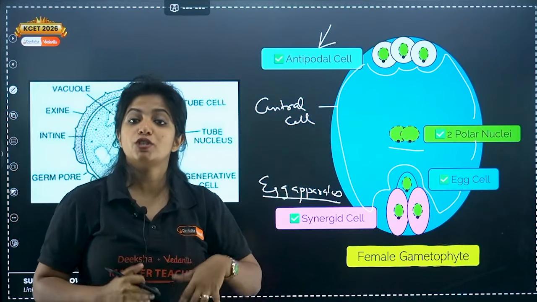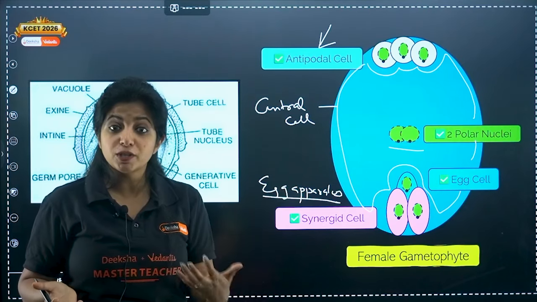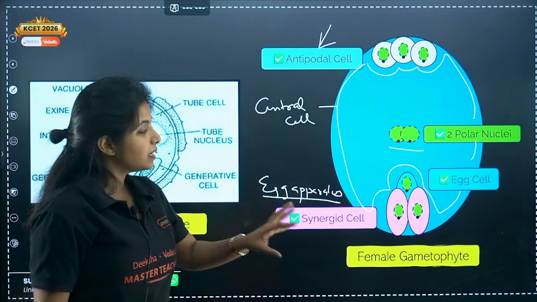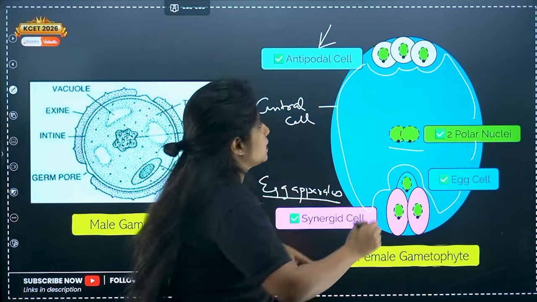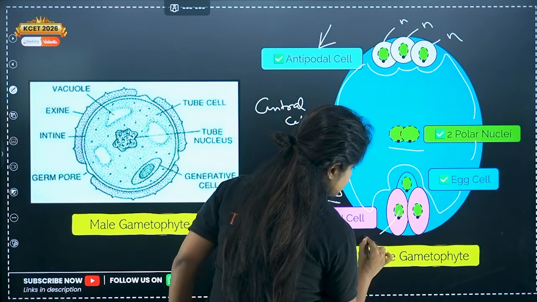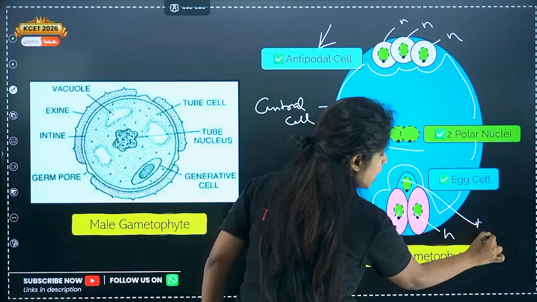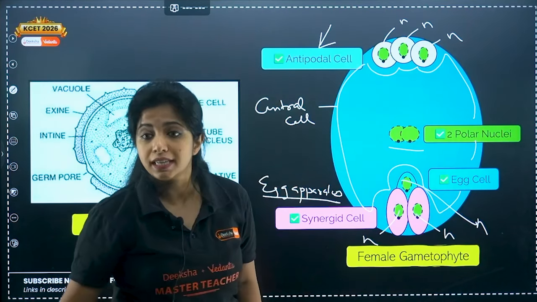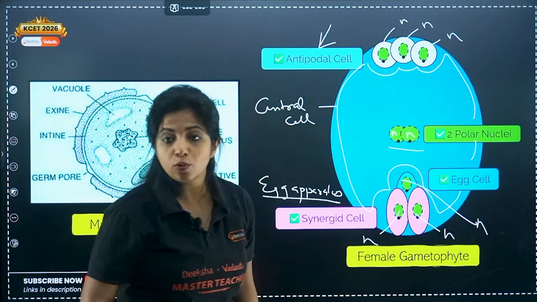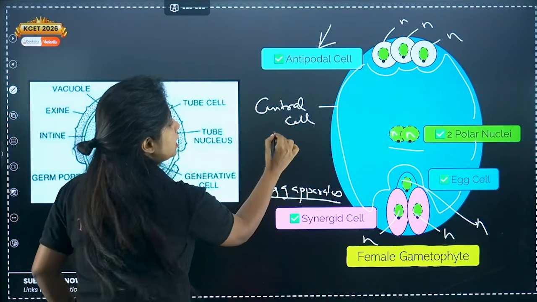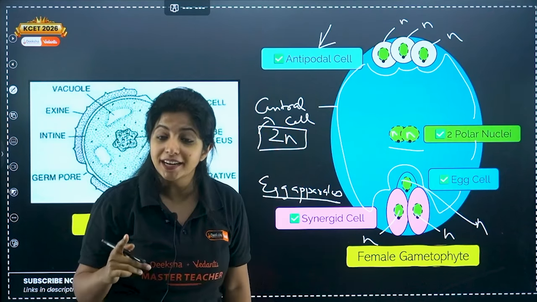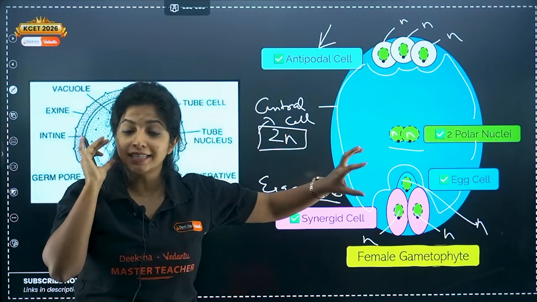And my dear children, as I told about microspores, how the microspores develop and how you get the pollen grain which is haploid in nature, because microspores itself were haploid, right? So they gave rise to the haploid pollen grain as well. Similarly over here, all of these cells are haploid. So this is haploid N, N, N. Over here, this is haploid N, N. Egg cell also haploid. But if we talk about the central cell, this nucleus is haploid, another nucleus is also haploid, N and N. Now it becomes 2N. So central cell is the diploid one, rest all of it is haploid.